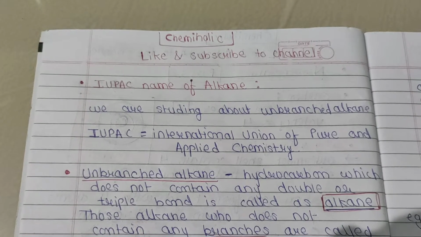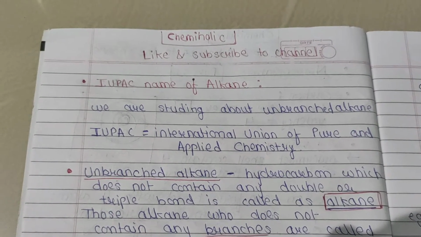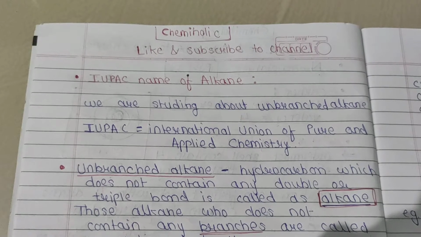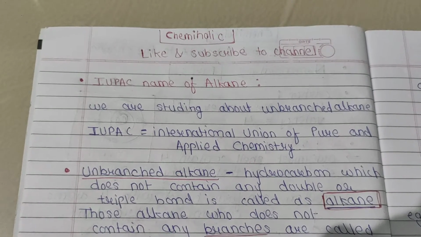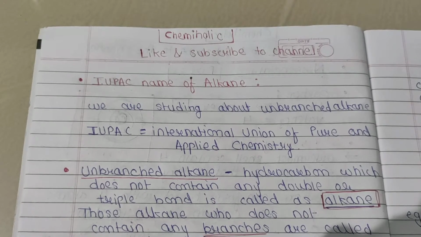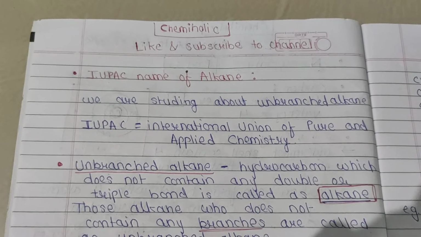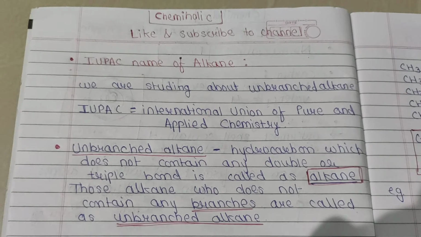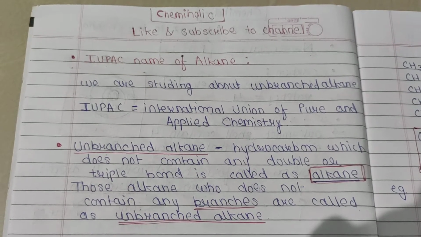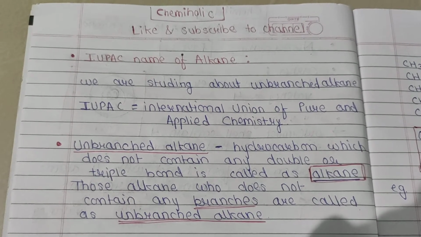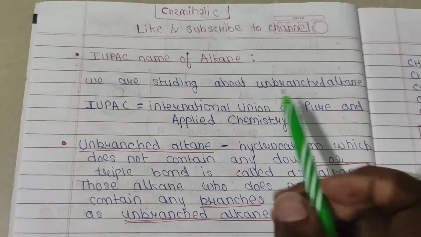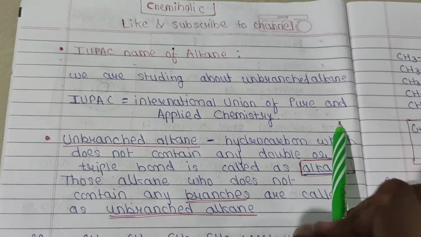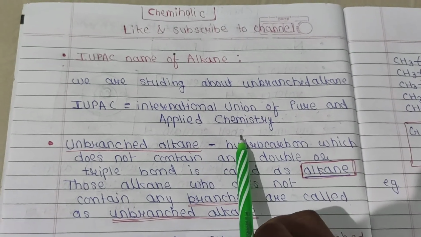Let's come to today's topic, that is IUPAC name of alkane. Now in the alkane we are studying about unbranched alkane, not about branched alkane. Okay? So, what is IUPAC? What is the full form of IUPAC? The full form is International Union of Pure and Applied Chemistry.